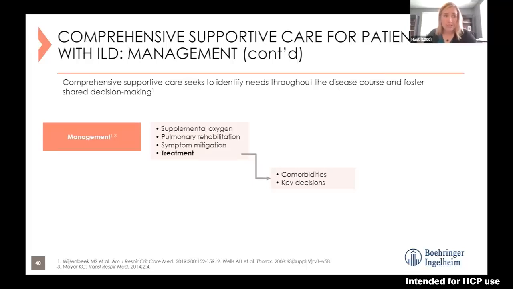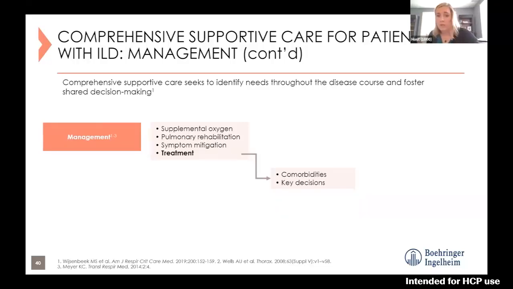Comorbidities, so comorbid conditions: heart failure, obstructive sleep apnea, pulmonary hypertension, reflux, depression, all extremely common, can impact the quality of life and impact the survival of these patients as well. So making sure those are optimally treated.